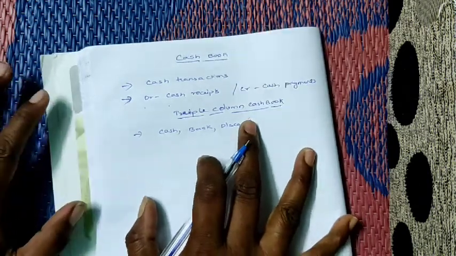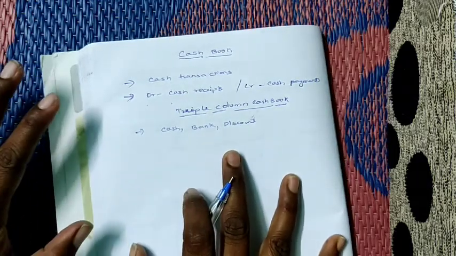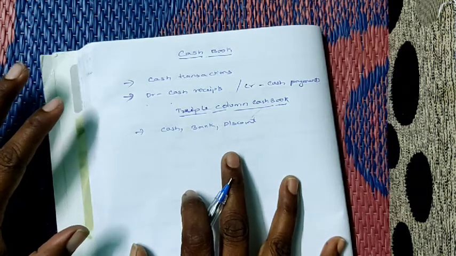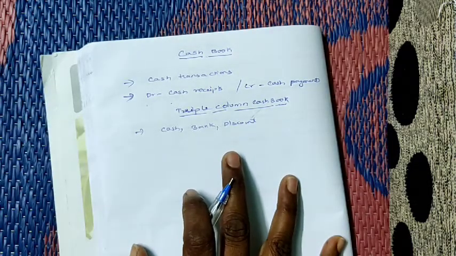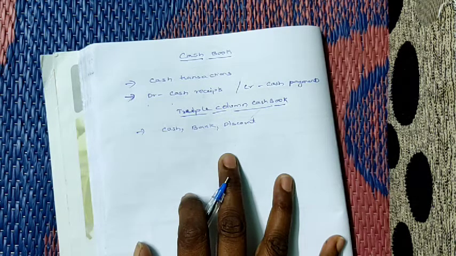Here in triple column, you will have contra entries. Why will you have contra entries? Because certain transactions will involve both cash and bank. In that case we have to take them on both sides of the triple column cash book simultaneously. That's why those entries are called contra entries. Here you have only 3 contra entries.